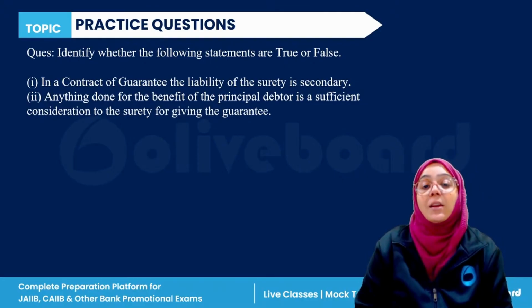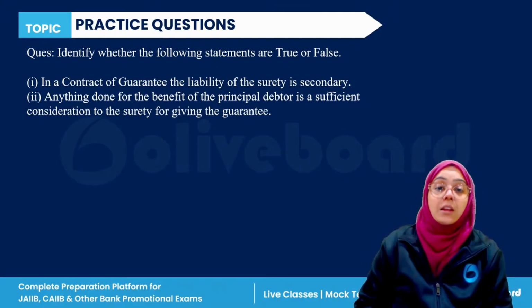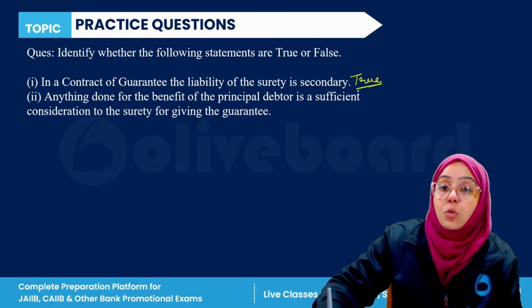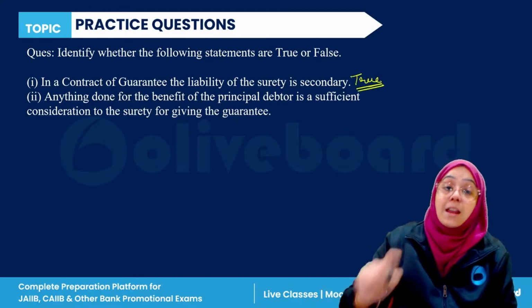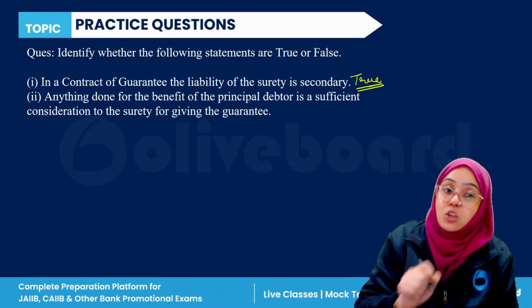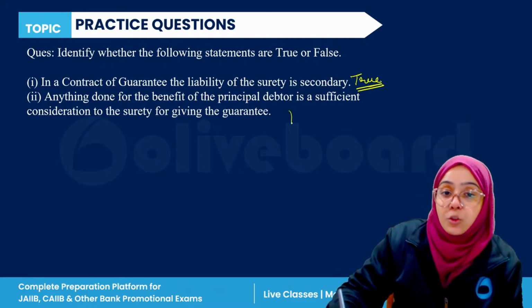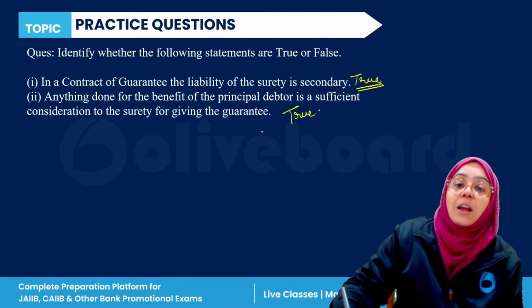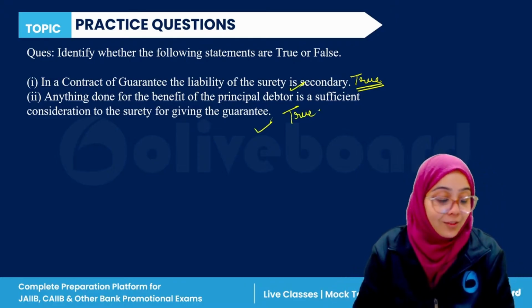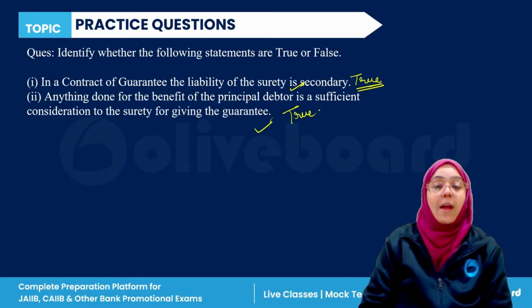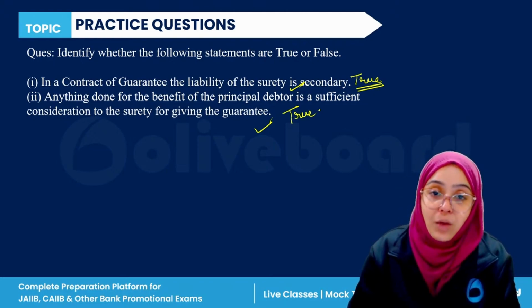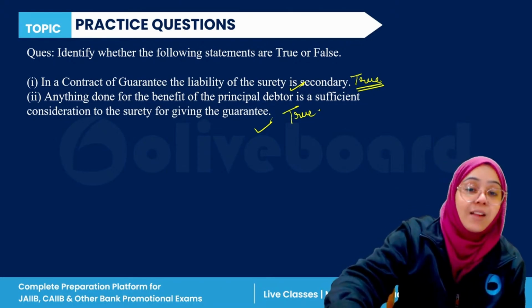Identify whether the statement is true or false. In the contract of guarantee, the liability of the surety is secondary. It is true. Second, anything done for the benefit of the principal debtor is also sufficient consideration to the surety. It is also true. So the correct answer is both statements are true in this case. Both the statements are true.